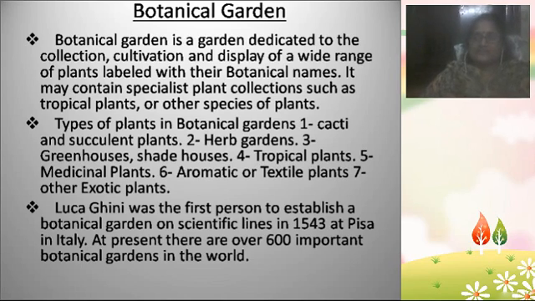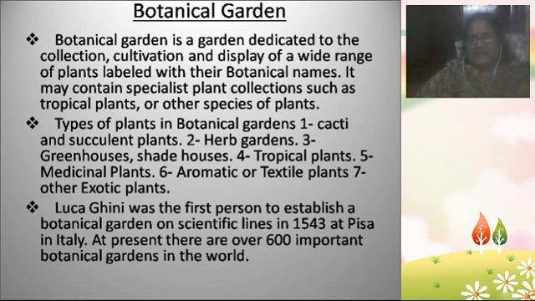Aromatic plants are the plants which have aromatic glands and emit some aroma. Such botanical gardens are also there. And some botanical gardens are filled with textile plants like cotton, jute and silk plants.